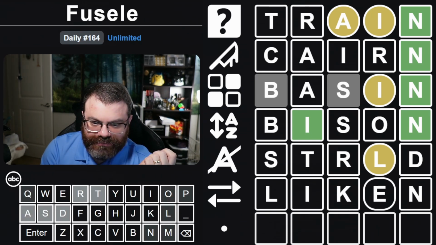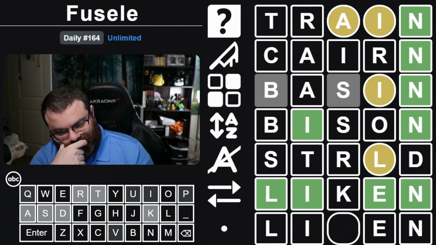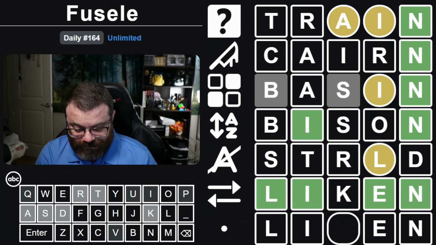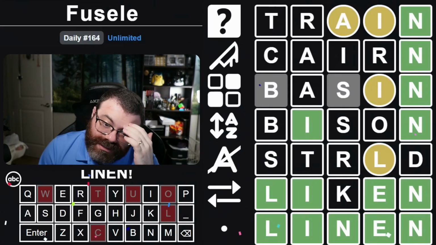It could be lichen. Or something else. Linen? Has there been 2 N's this whole time? I suppose it could be. Nice, linen. Oof, tough one again.